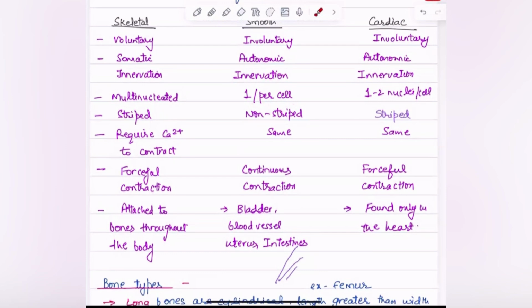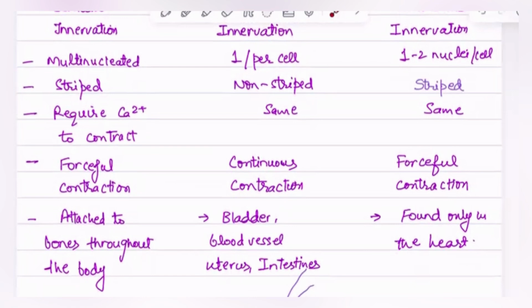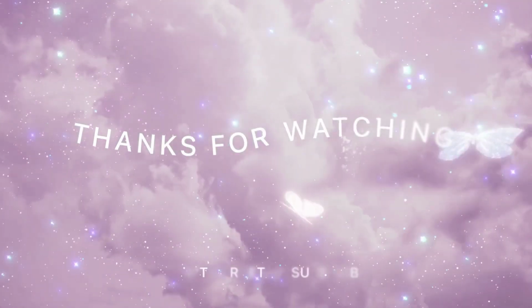Skeletal muscles require calcium to contract, as well as smooth and cardiac muscle. Skeletal muscles have forceful contraction, whereas smooth muscle has continuous contraction, and cardiac muscles also have forceful contraction. Skeletal muscles are attached to bones throughout the body. Smooth muscles are attached to the bladder, blood vessels, uterus, and intestine, and cardiac muscles are found only in the heart.